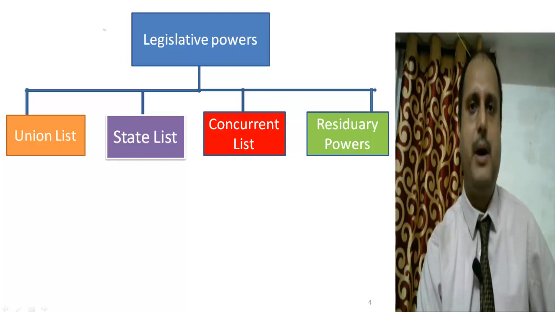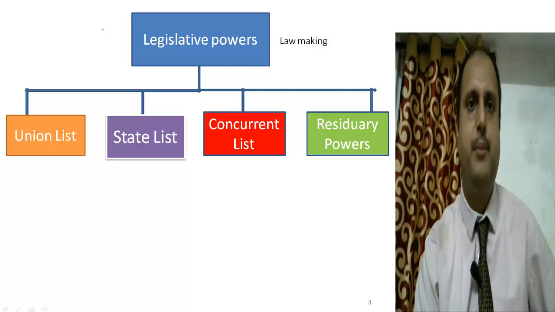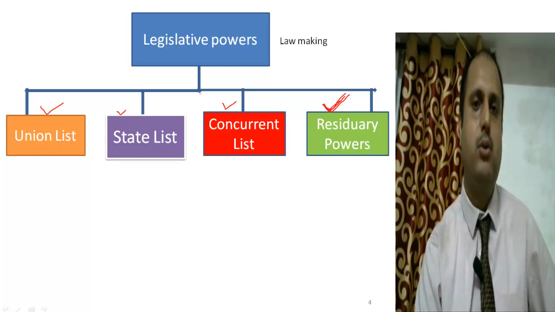Under the legislative power, the primary function of the Union Parliament is lawmaking. But what type of law the Union Parliament will make depends upon the main three lists, that is the Union list, the state list, the concurrent list, and the residuary powers. The residuary powers are becoming the most important one in the present era. We are going to discuss each of these lists in a very detailed manner.